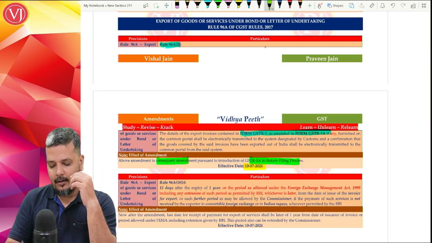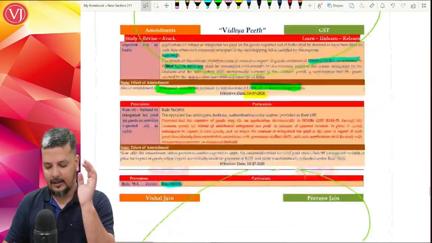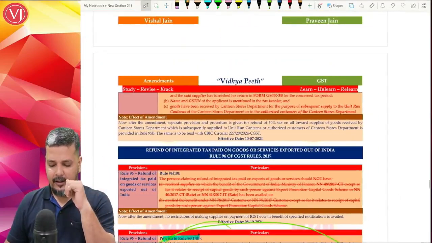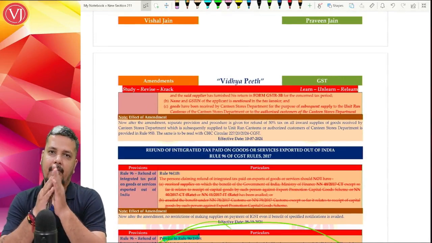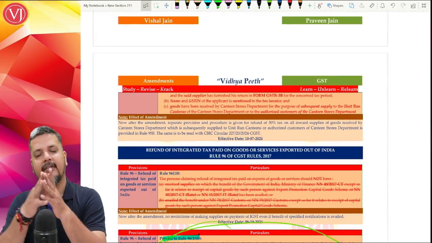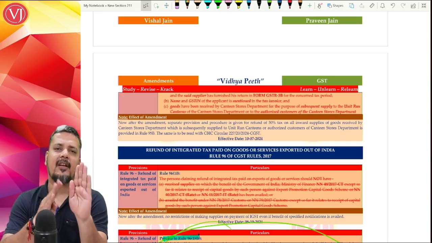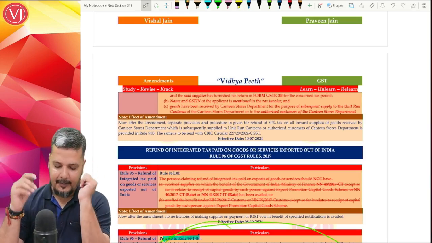Not at all significant. You can ignore them in totality. So first, there are a few cases, one in 96 and one in 96A. Wherever they have used GSTR 1, it has to be read along with GSTR 1 as amended by GSTR 1A. That's it.